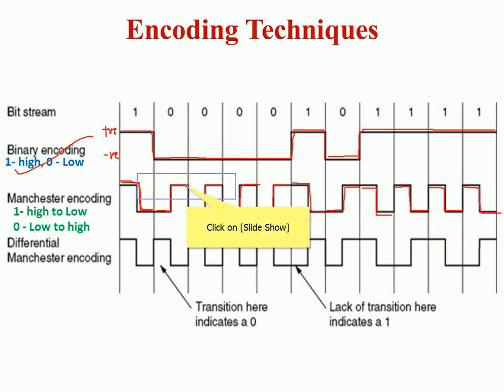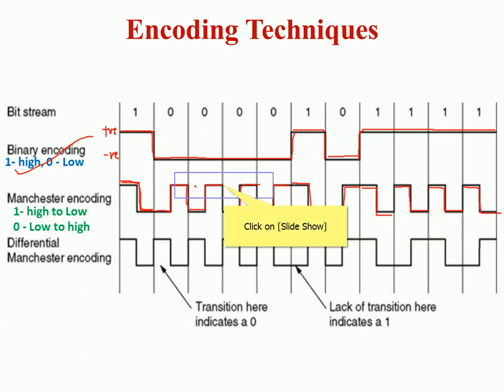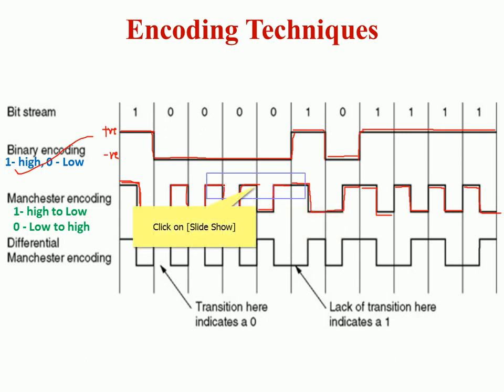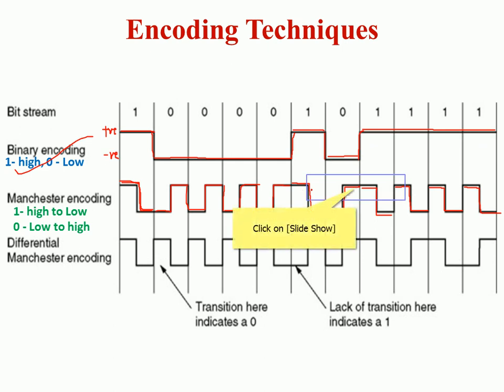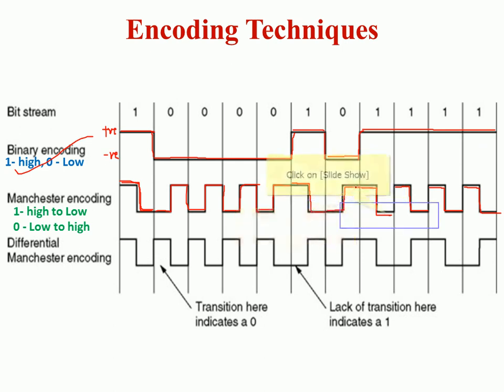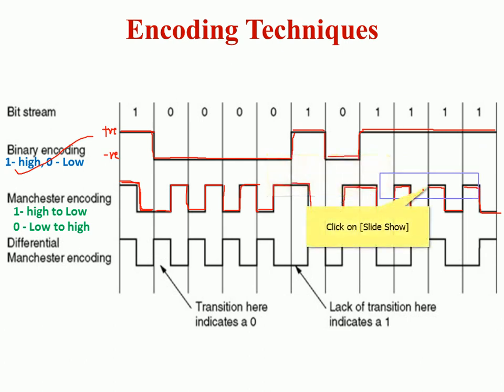And now you connect. Okay, so this is what you have in Manchester encoding. Then you connect like this.